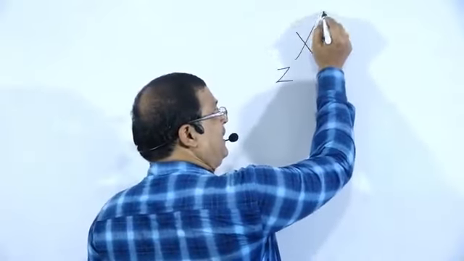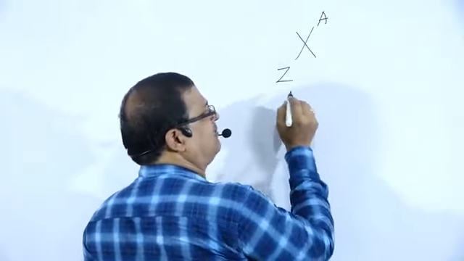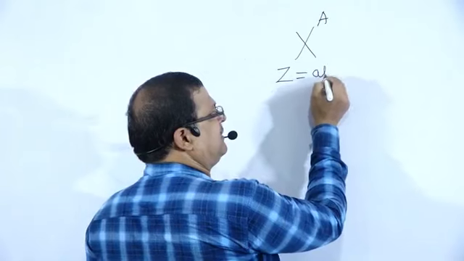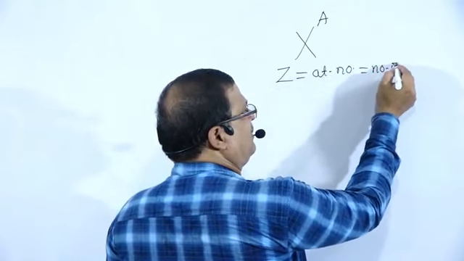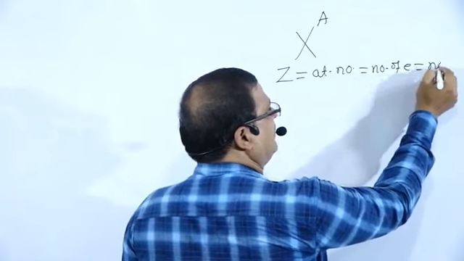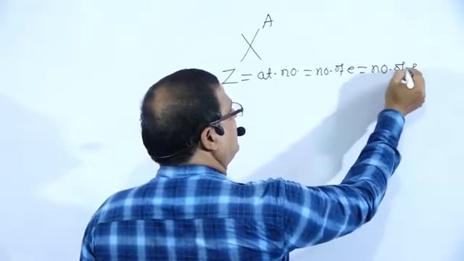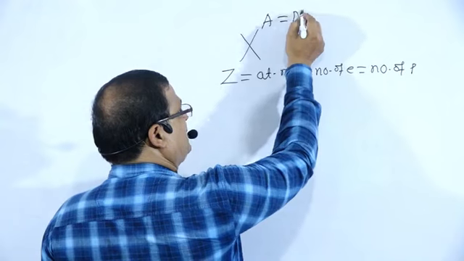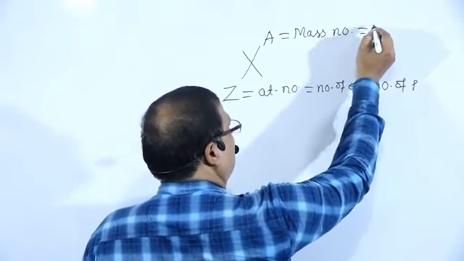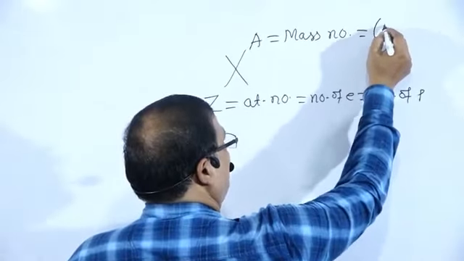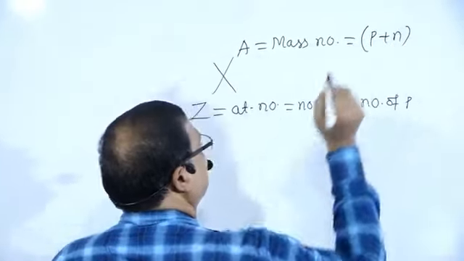Let us take A as the mass number, and Z as the atomic number, which is equal to the number of electrons and equal to the number of protons. A, the mass number, is the sum of the number of protons and neutrons.